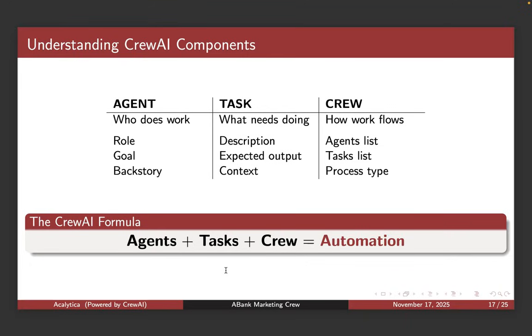And then what is the task at hand? What needs to be done, right? The job to be done has to have a description. What is the expected output, and what is the context? Context is very important, because without context, it's going to give you some generic answer.